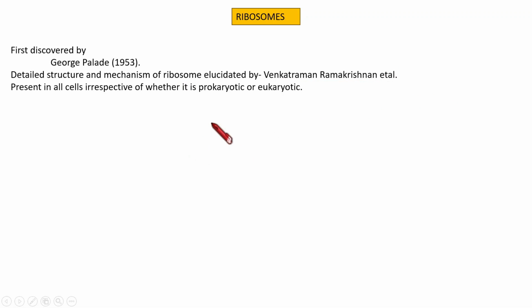Ribosome is present in both prokaryote and eukaryote. In the case of prokaryote, as there is no membrane-bound nucleus, it is seen only freely in the cytoplasm.